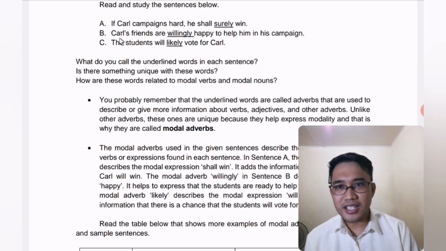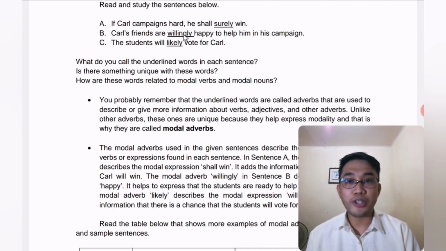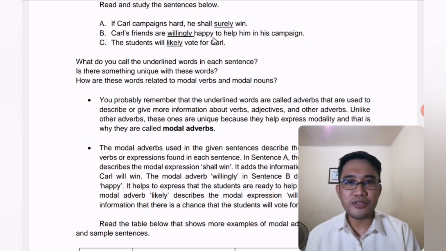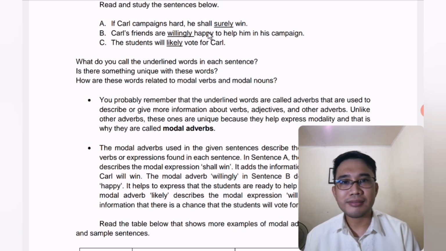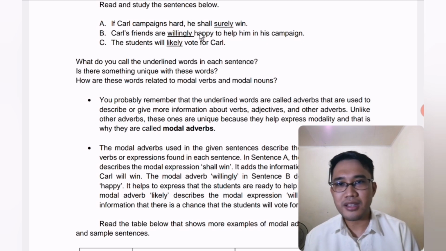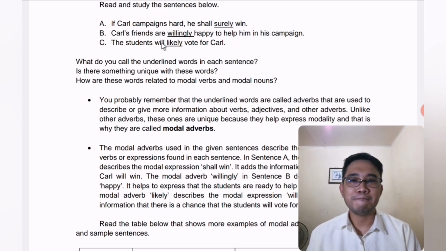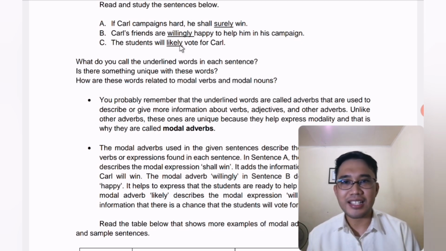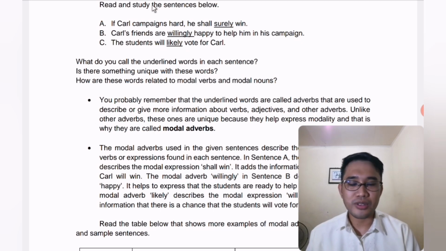Next, in the second sentence, willingly is our modal adverb. What does this describe? The adjective happy. How? Willingly. How happily will they help Carl in his campaign? Willingly. Okay. Next, in the third sentence, our modal adverb is the word likely. What does this describe? Will vote. The modal expression will vote.